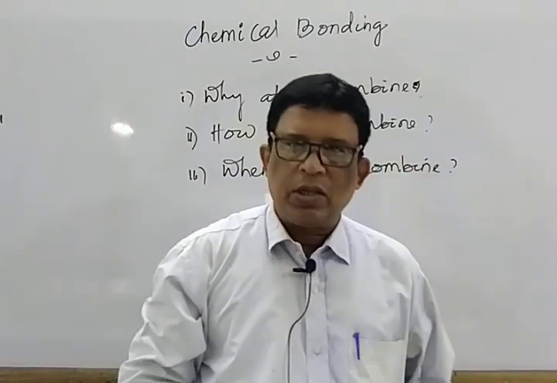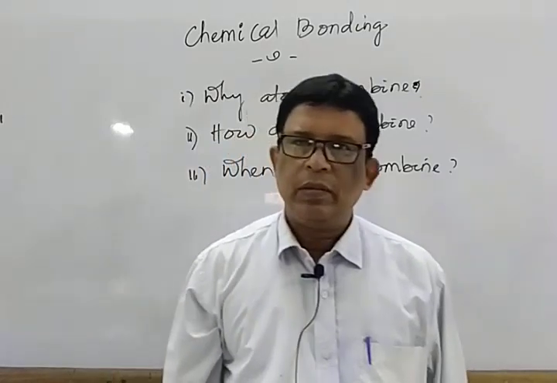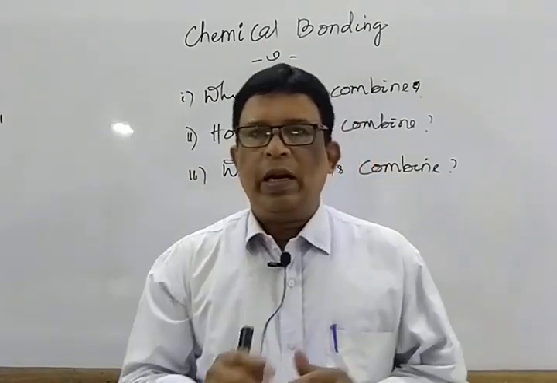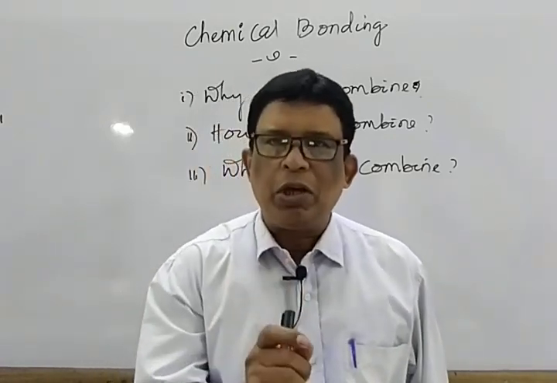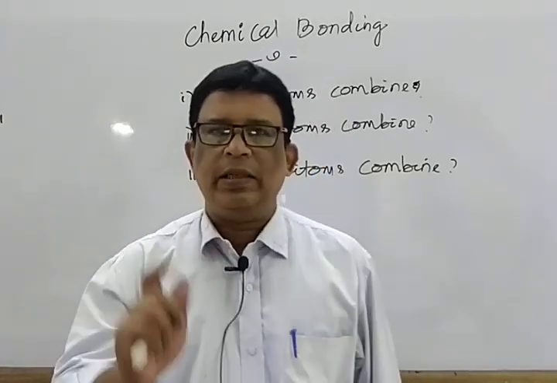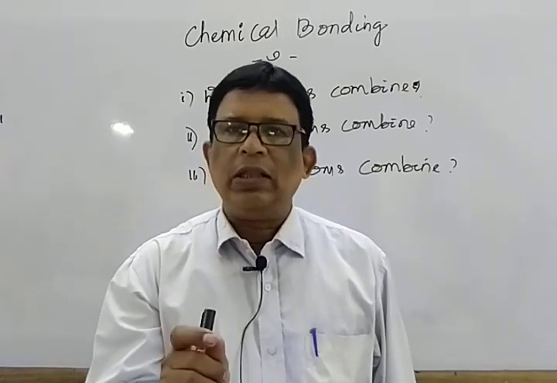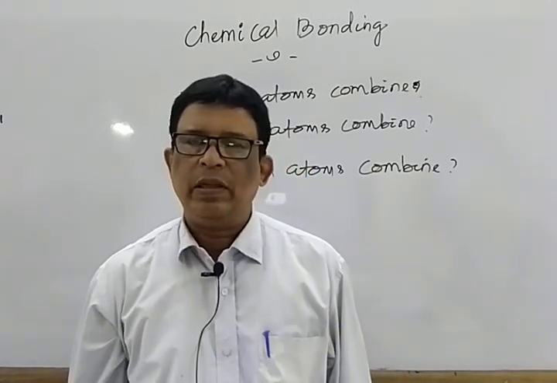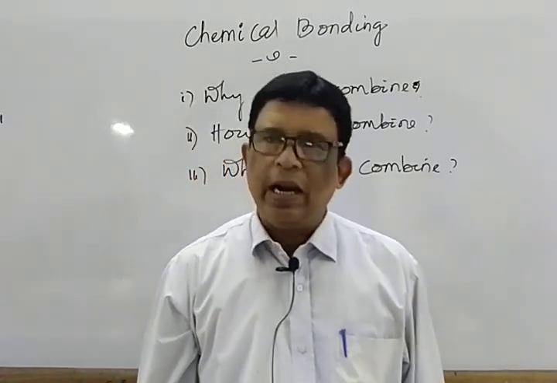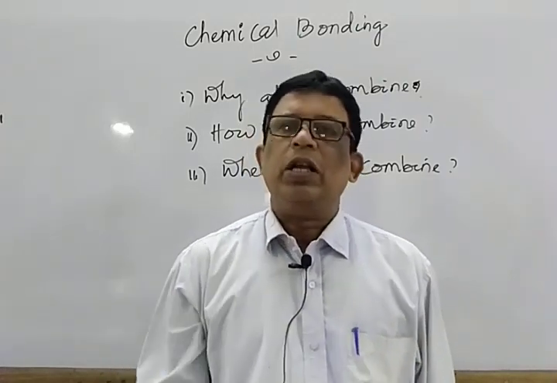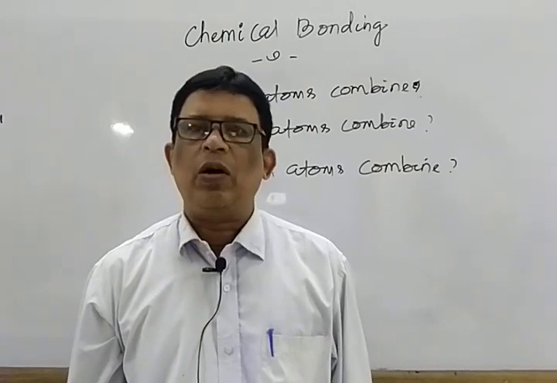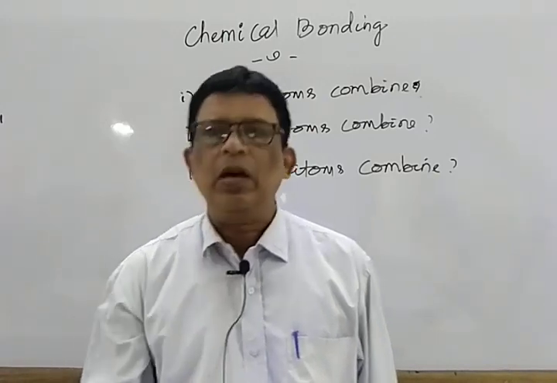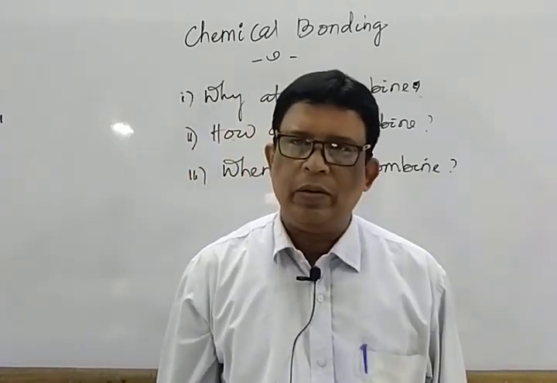Mark that. Let us discuss one by one. Point one is why atoms combine? Answer, in order to attain the stability, in order to attain the octet rule. All of you know, the tendency to acquire the 8 electrons in their valency shell is known as the octet rule. And one exception for helium, that is a duplet rule.